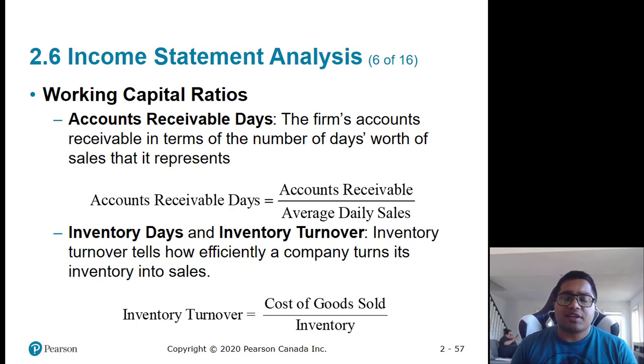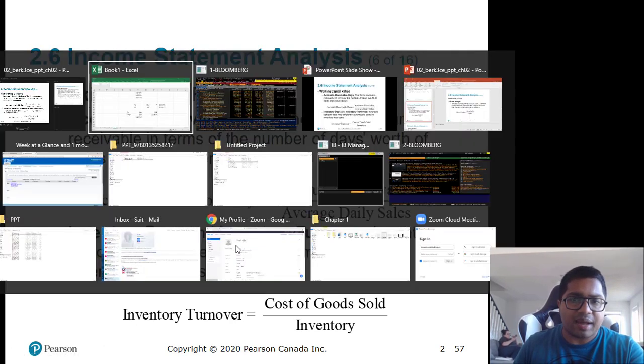Next is working capital ratio. This ratio means how are you using your short-term capital, right? Working capital is your short-term capital. How are you using money for short-term purposes? So first is account receivable days. It is account receivable divided by average daily sales. Now what does this ratio indicate? It means how much time your customer takes on average to pay you. Okay, so I'll explain it when we do it for Apple.